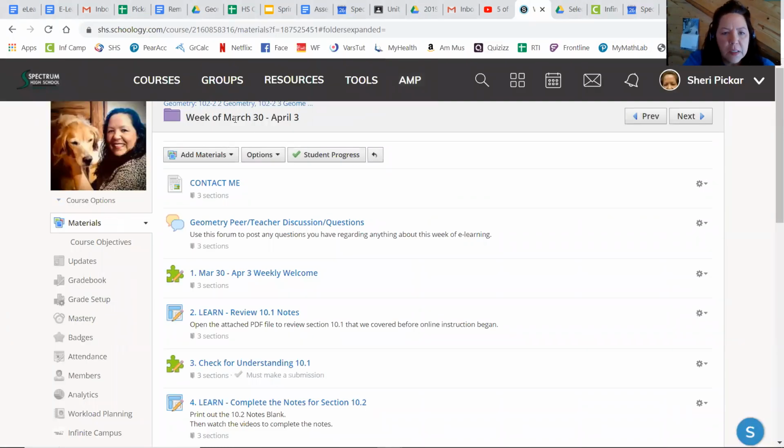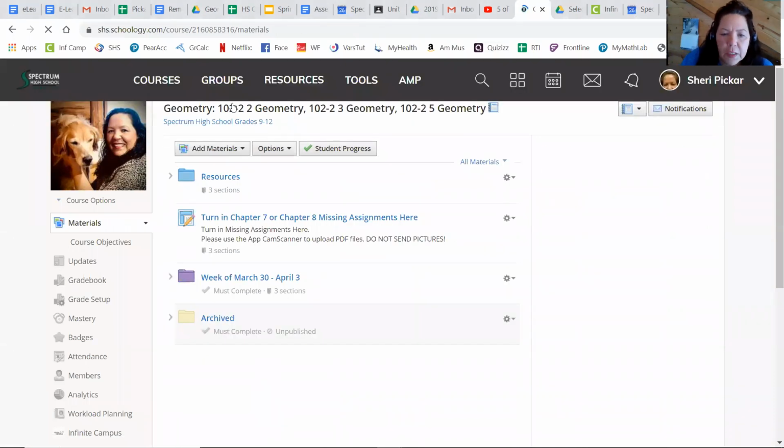Okay, once you get to the main page for geometry, you're going to see these three things. You're going to see the resources folder, this turn in chapter 7 or chapter 8 missing assignments, and then the week of March 30th through April 3rd. Let's go first to the week of March 30th through April 3rd. Each week that you have your e-learning, there's going to be a folder here for the week.